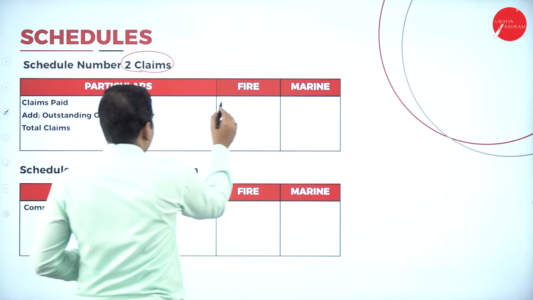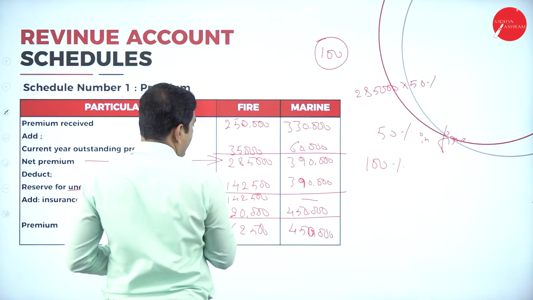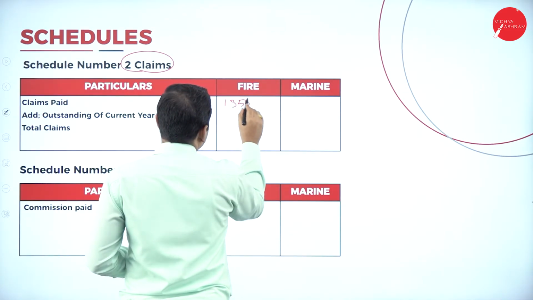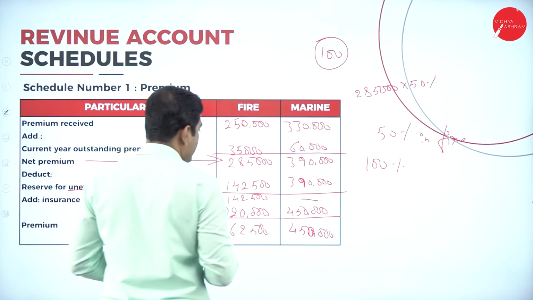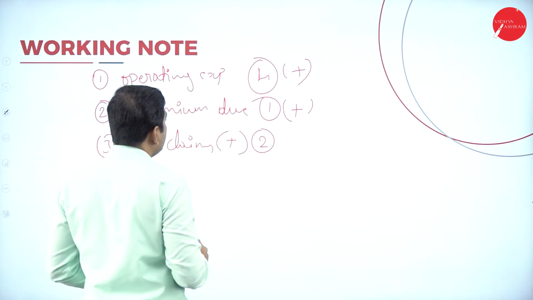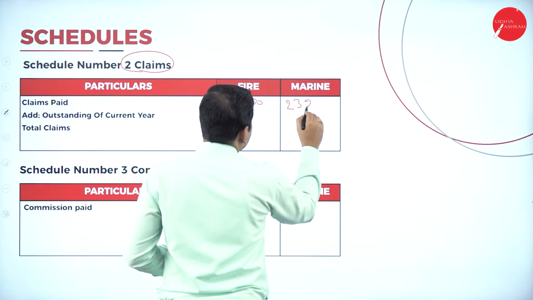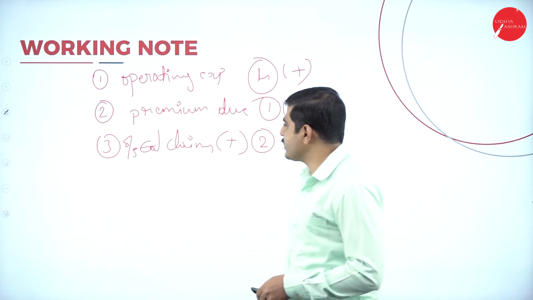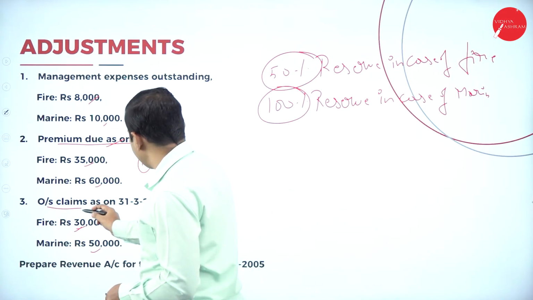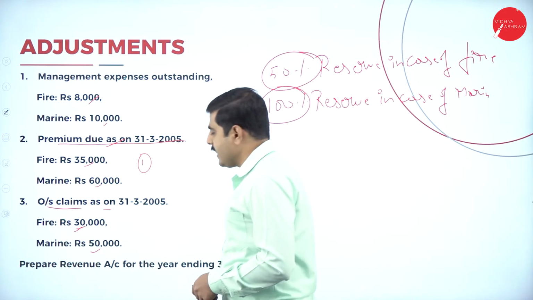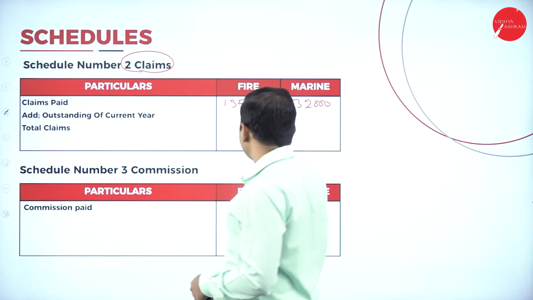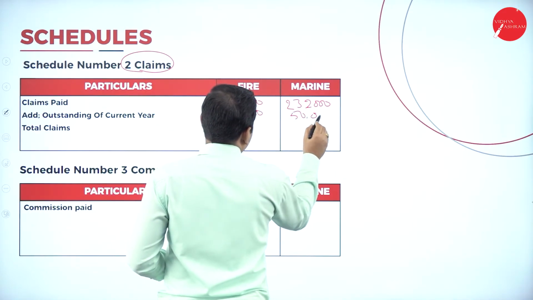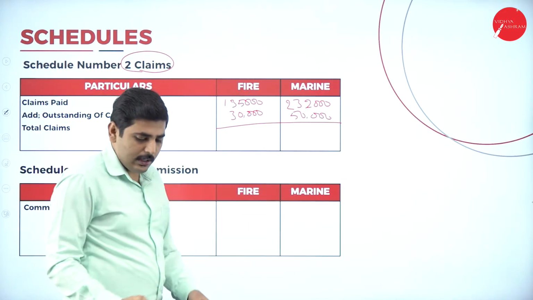So let's write claims paid 1,35,000. Next one 2,32,000. Again add outstanding in the adjustment. Look at the adjustment. See what is the adjustment regarding claims. We are having adjustment 30,000 and 50,000 claims. Let's add 30,000 and 50,000. We'll get the total claims.